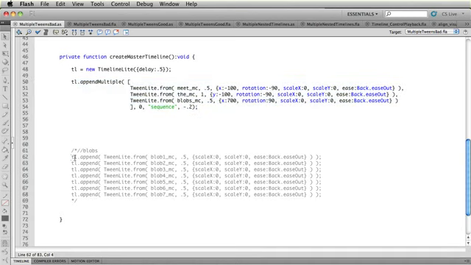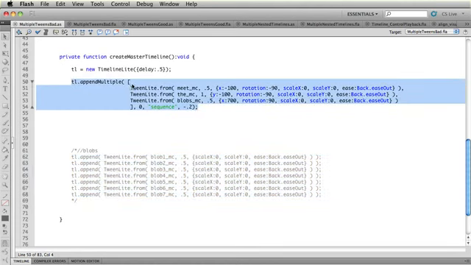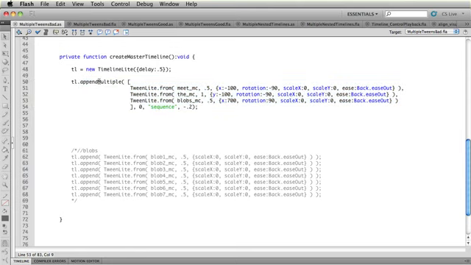Next, I'm going to show you how we can get all of these tweens into our timeline with one line of code. I just want to point out real quickly that this is really one line of code right here, just broken up onto multiple lines so that it's easier to read. I could have it be 5 miles long across my screen, but that wouldn't help any of us. And again, the advantage of using appendMultiple over having 3 different appends is that it's very easy to change the alignment, the offset, and the stagger. Imagine this was 30 tweens. In order to sequence them, if we had different durations, would require a lot of work adding custom delays.